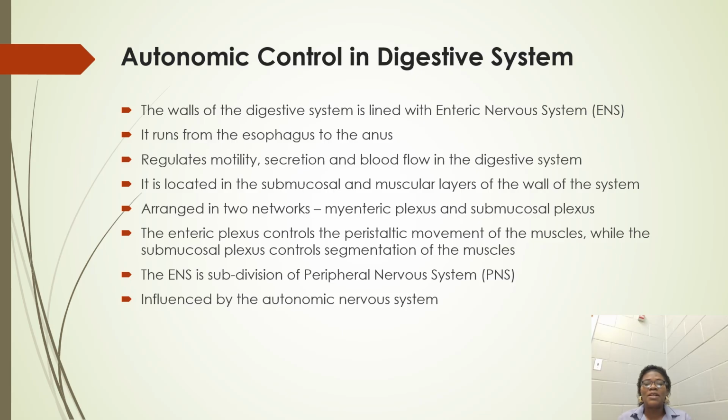The myenteric plexus, I said, controls the peristaltic movement, while the submucosal plexus controls the segmentation movement. And like I said the other time, the autonomic nervous system is a subdivision of the peripheral nervous system, and it is an involuntary system that controls involuntary action.